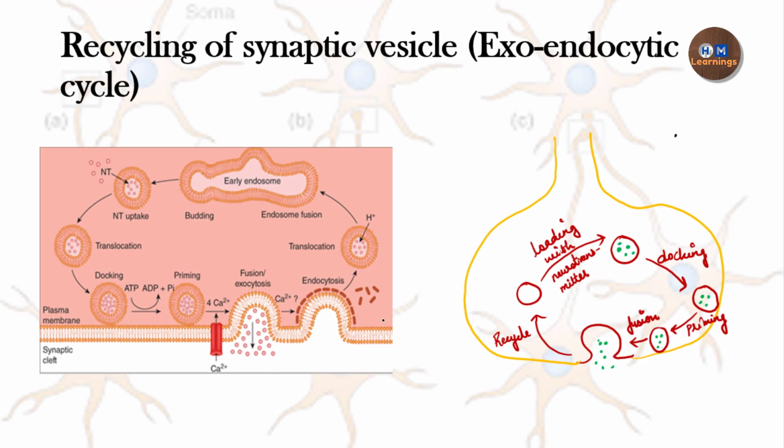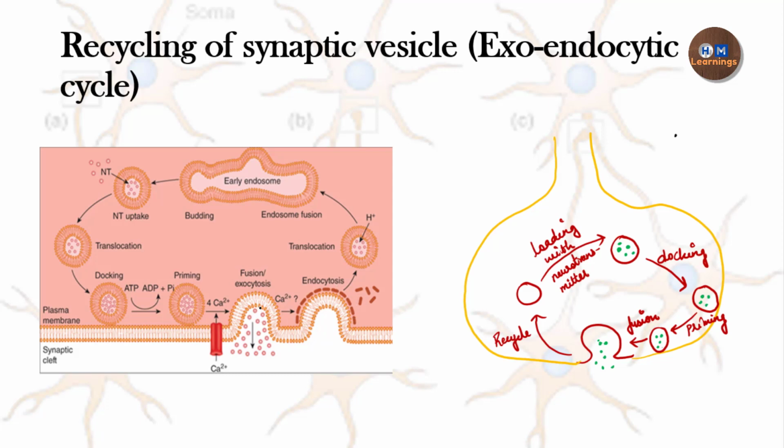Now we come to the next topic, which is the recycling of the synaptic vesicle, also called the exo-endocytic cycle. In this diagram, there is recycling of the vesicle which does complete fusion, and in this diagram there is recycling of the vesicle which does the kiss and run discharge. In the kiss and run discharge, there is reclosing of that vesicle, and that vesicle will again be reloaded with the neurotransmitter. But for the vesicle which does complete fusion, there will be clathrin-mediated endocytosis.